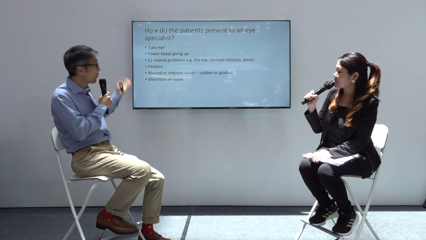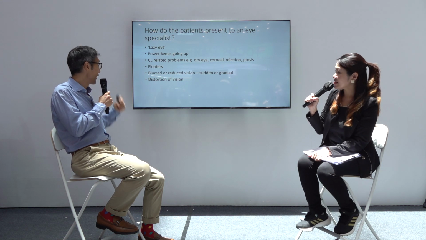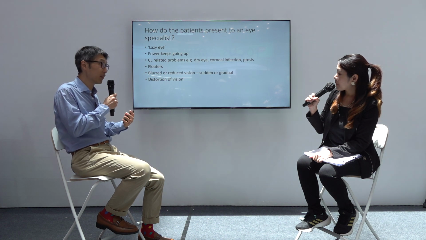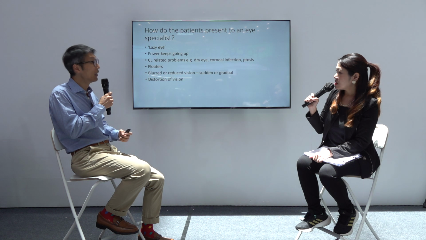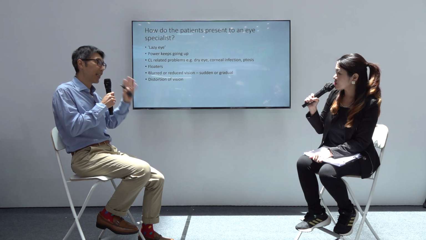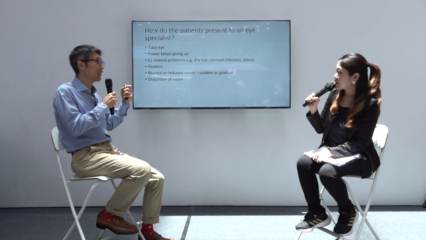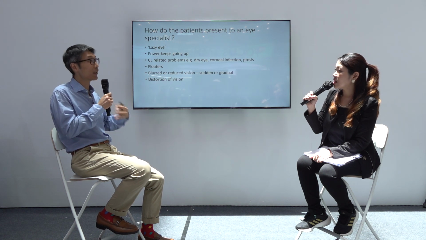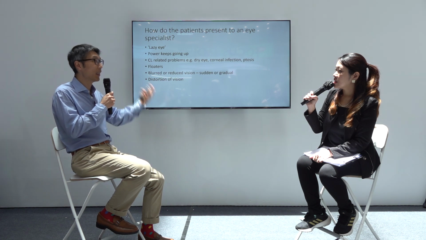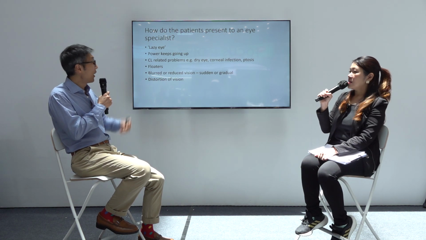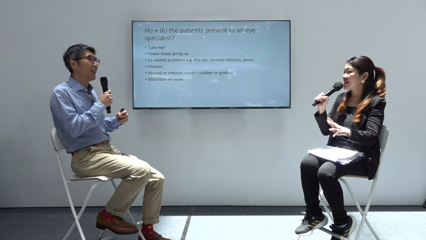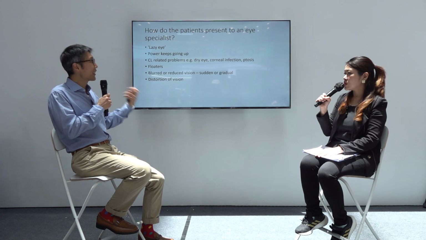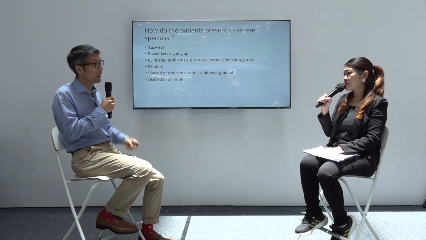I mentioned floaters already, so we touched on that. And then of course, they may also come with blurred vision. They may say my vision is getting more and more blurred. It could be gradual, which tends to be better than sudden, where one day they suddenly cannot see. Of course, that's an indication that maybe something serious has happened. Suddenly wake up, very blur, or half the vision not seeing so well. So these are ways that they may present to the doctor.